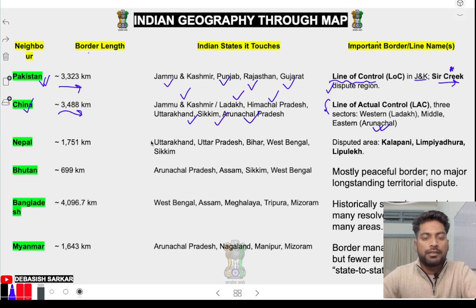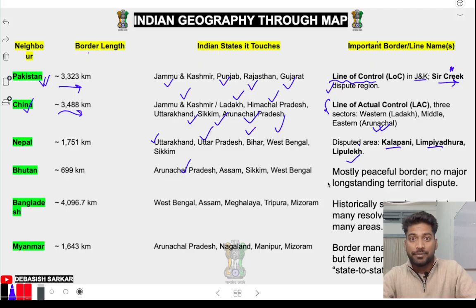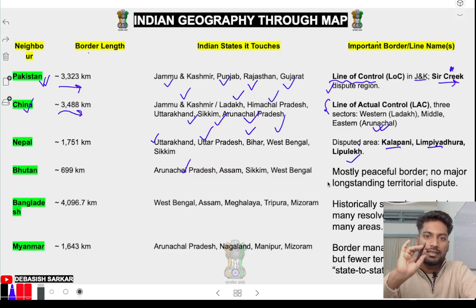Nepal shares border with Uttarakhand, Uttar Pradesh, Bihar, West Bengal, Sikkim. Disputed areas are Kalapani, Limpiyadhura and Lipu Lake. I was in Nepal, and one guy asked, Bhaiya, do you think Lipu Lake is yours? Nepalese say that Lipu Lake is theirs.